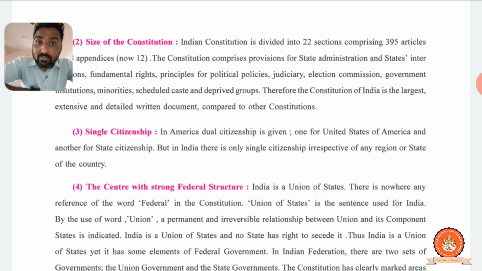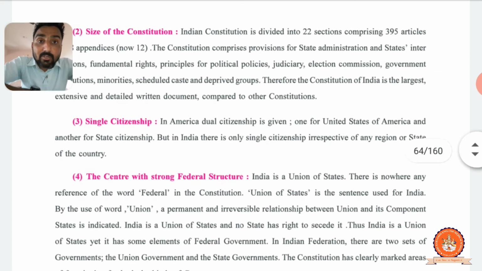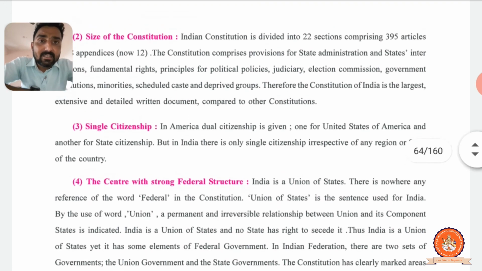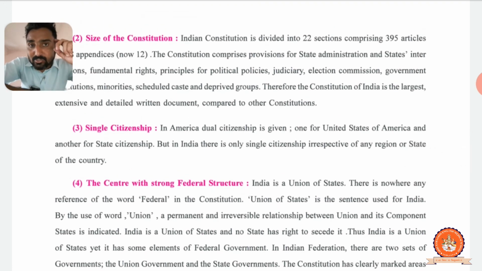Got it? Our Constituent Assembly already did the homework about our geography, our religions, our traditional beliefs, customs, everything they covered, and then they started writing. You know? So it's a very good thing. That's why our Constitution is a great Constitution in comparison to others. Right? Now, size of Constitution is clear.